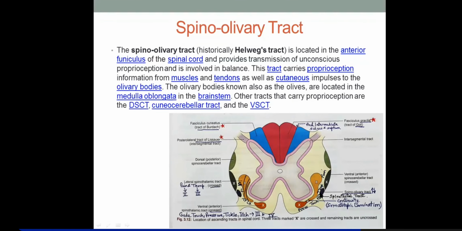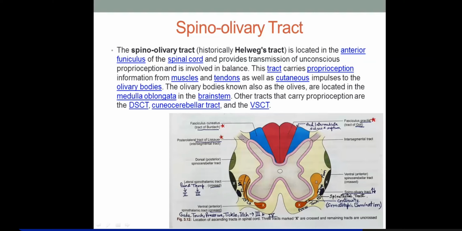Then spino-olivary, that also is lateral to the spinotectal tract in the anterolateral funiculus, or actually anterior in the lateral funiculus. At the same point, in a descending tract, the olivospinal tract will also be found here. Okay. And this is an ipsilateral tract. It doesn't cross, right?